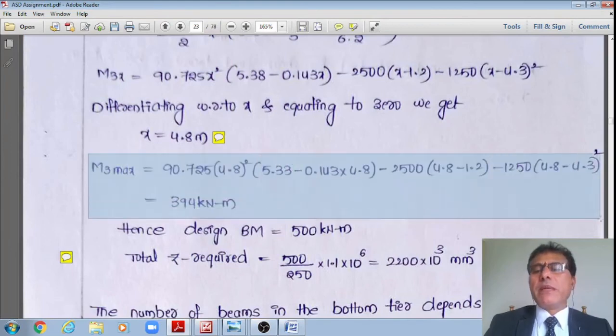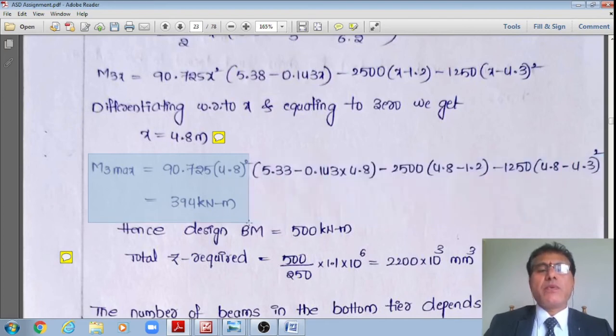Therefore, the maximum bending moment under that second concentrated load is equal to 90.725 multiplied by 4.8 whole square multiplied by 5.33 minus 0.143 multiplied by 4.8 minus 2500 multiplied by 4.8 minus 1.2 minus 1200 multiplied by 4.8 minus 4.3 whole square. That works out to 394 kilonewton meter.